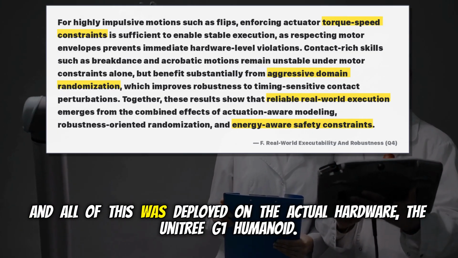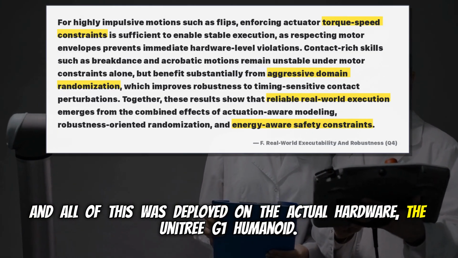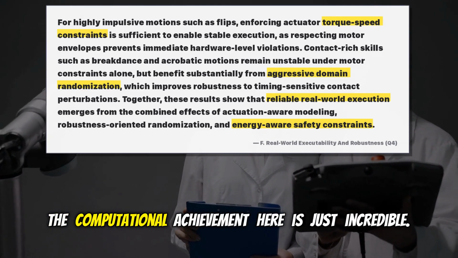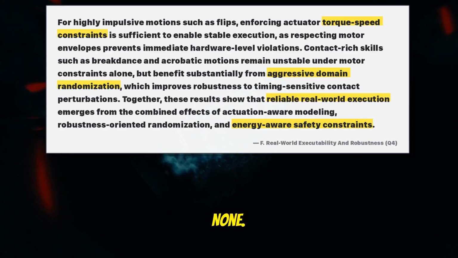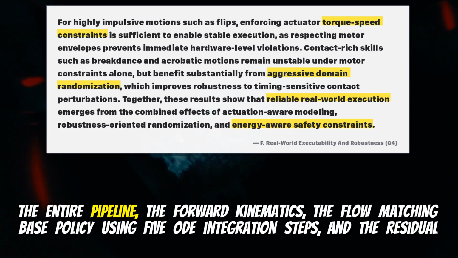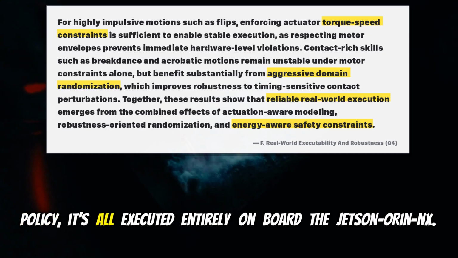And all of this was deployed on the actual hardware, the Unitree G1 Humanoid. The computational achievement here is just incredible. There is no off-board compute. None at all. None. The entire pipeline, the forward kinematics, the flow-matching base policy using 5 ODE integration steps, and the residual policy, it's all executed entirely on board the Jetson Orin NX.